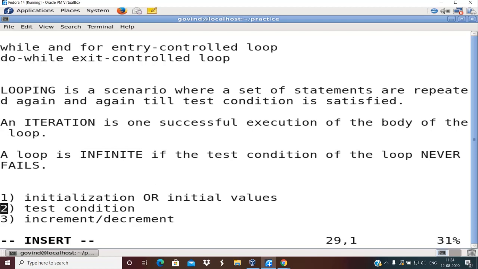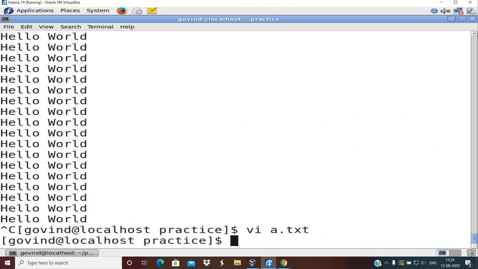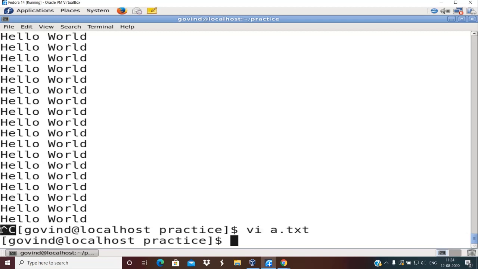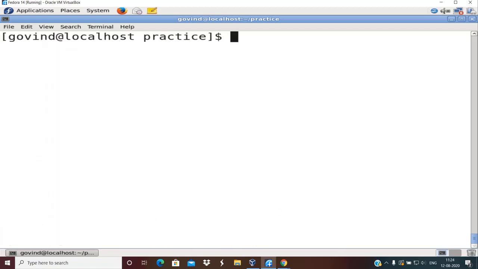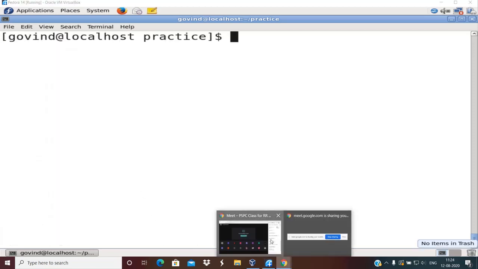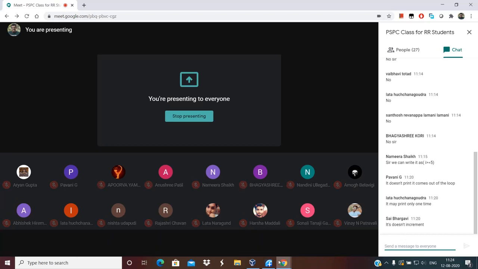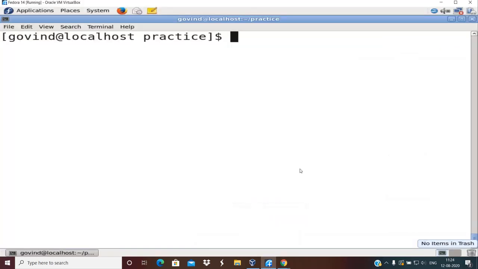You need to terminate or close that process after some time. This is achieved using Control C in Unix. You can see this C character is coming here because I have pressed Control C. So I'm going to clear the screen. Hope this concept is clear. A loop is infinite if the test condition never becomes false.